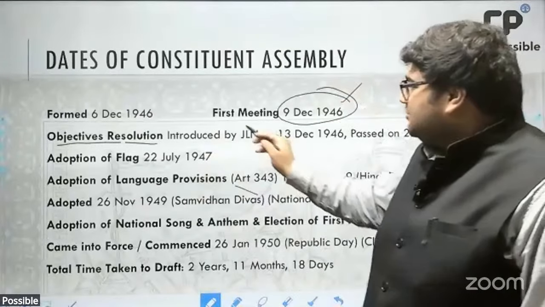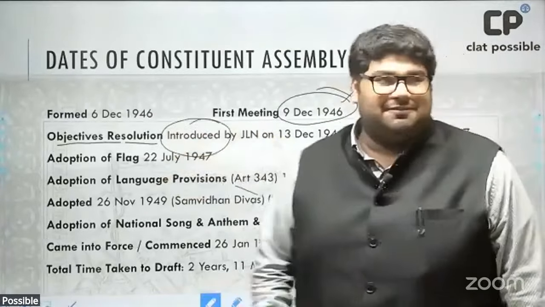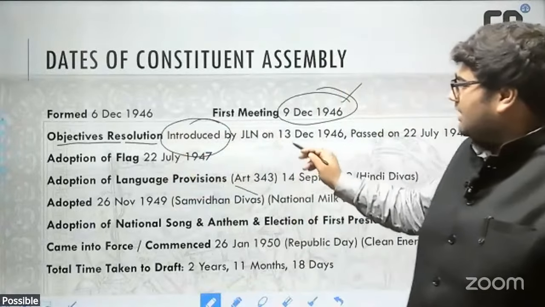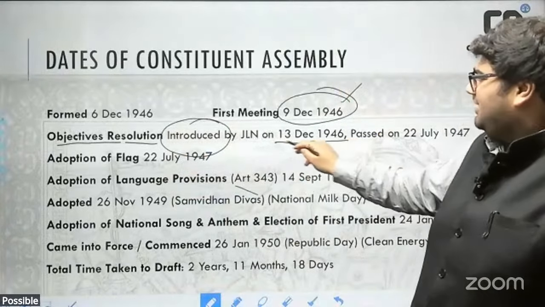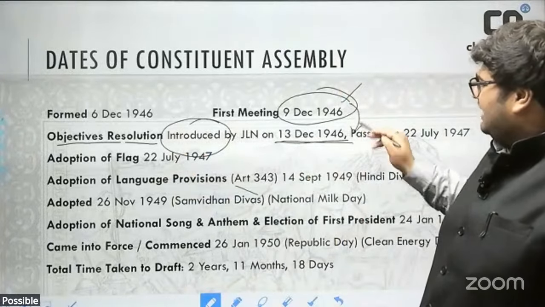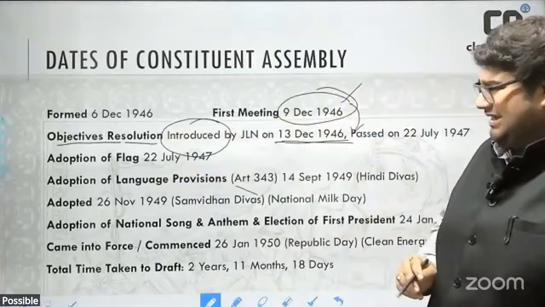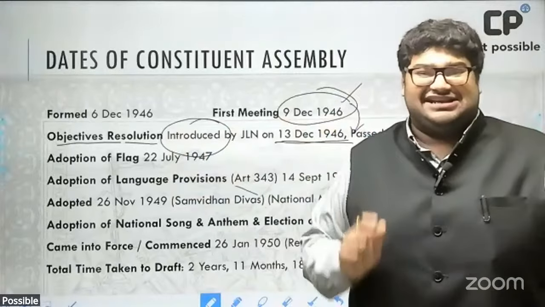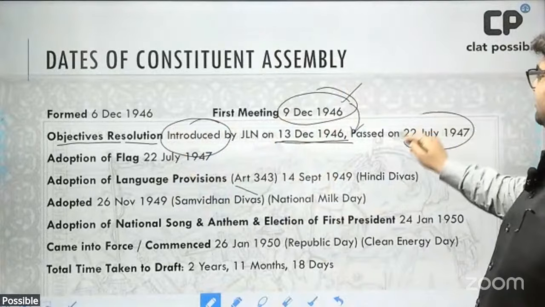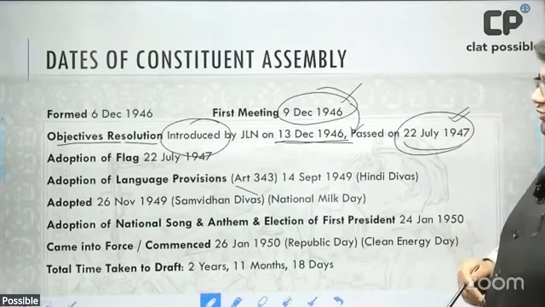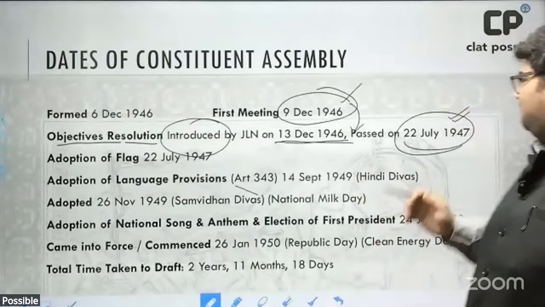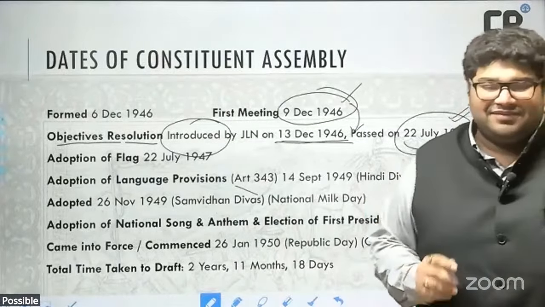This resolution was proposed by Pandit Jawaharlal Nehru, the first Prime Minister, on the 13th of December 1946, so very soon after the first meeting. Ultimately, this resolution was debated and passed on the 22nd of July 1947, just less than a month before the date of our independence.